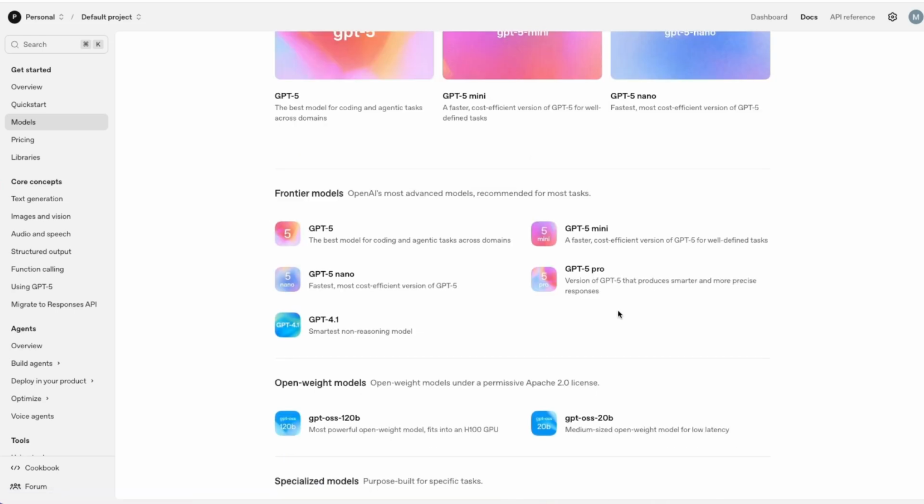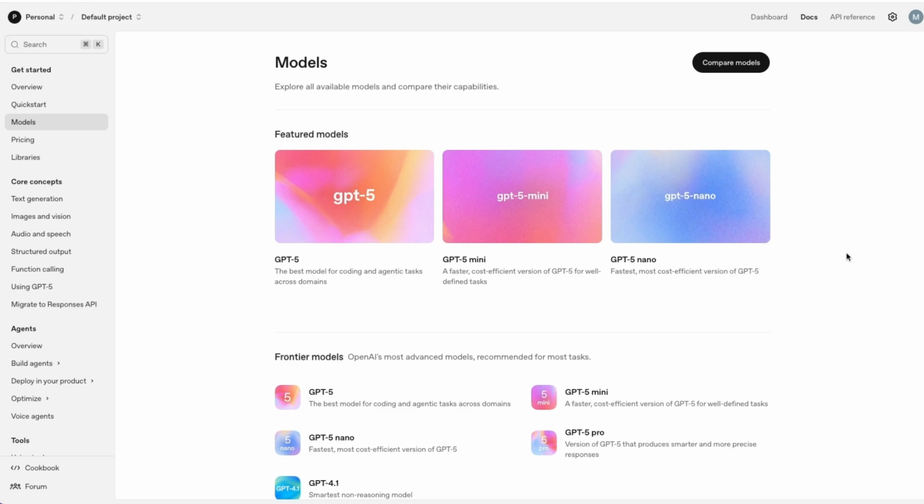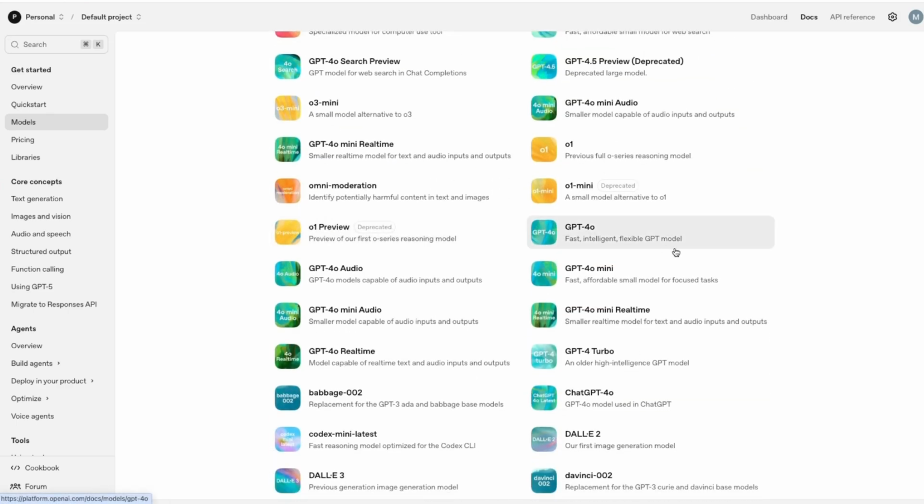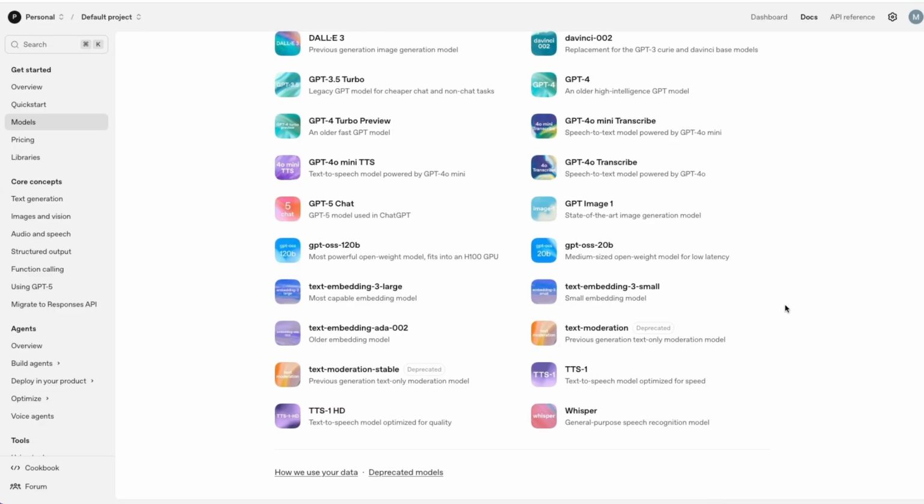And for folks who are building use cases around coding, GPT-5 Pro is now available. This is something that is used within Codex, so now this is available for anyone to use. Again, if you are a builder, this is certainly an exciting time. Go ahead, get started building with all of these amazing tools available from OpenAI.